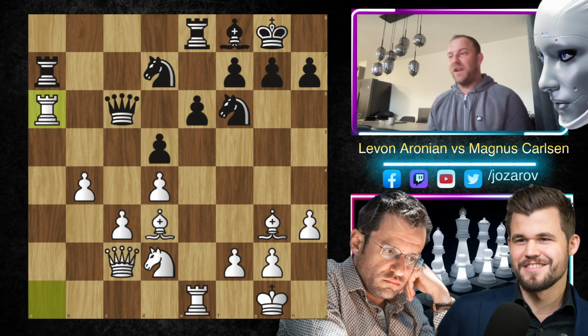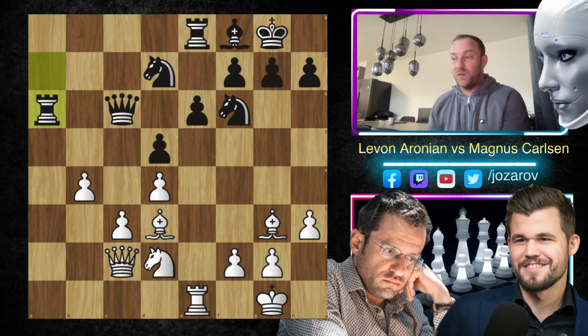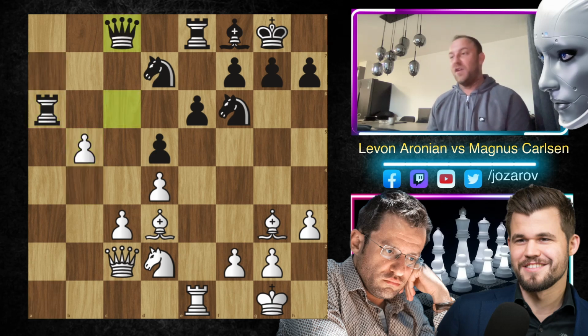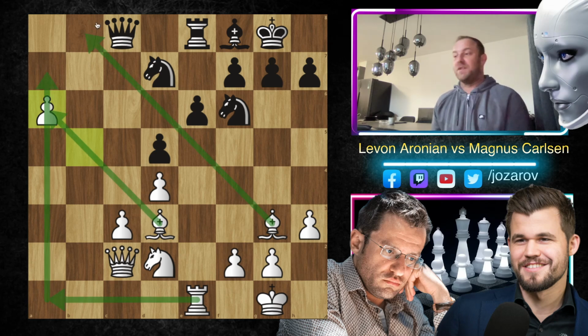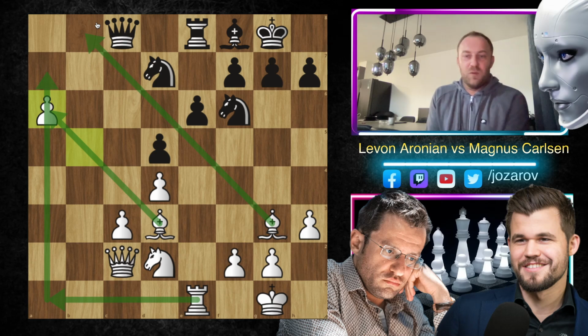That's, I think, a great tactic that Levon has prepared. After rook takes a6, we have now b5. You have to move the queen, and now this is a passer with the support of the rook, with the support of the bishop, with the support of this bishop. This pass pawn is simply too much to handle. It's a position where black should resign.